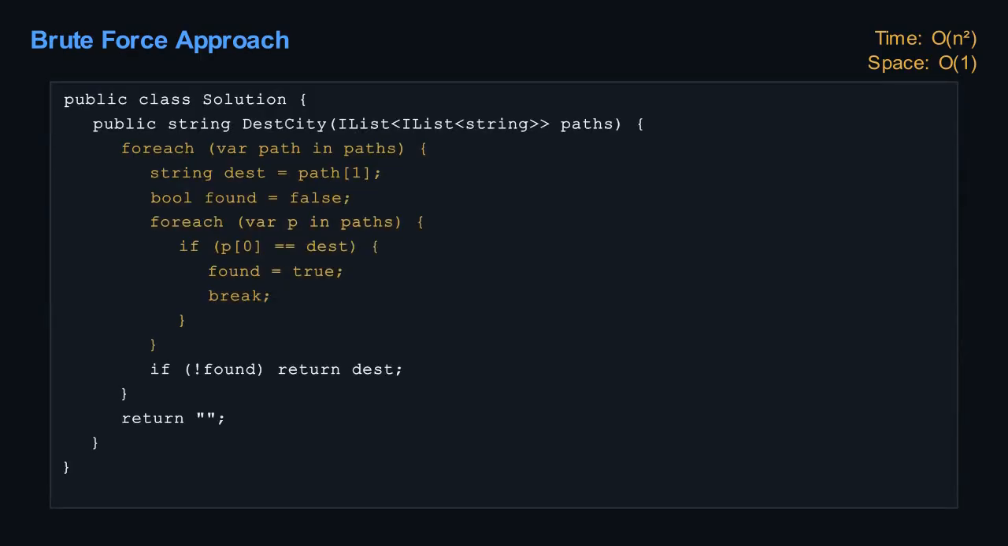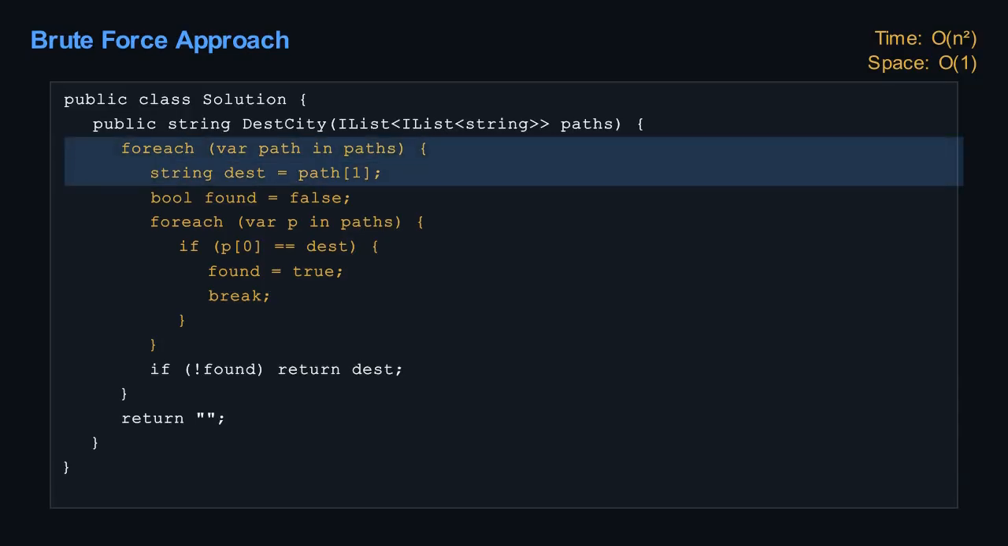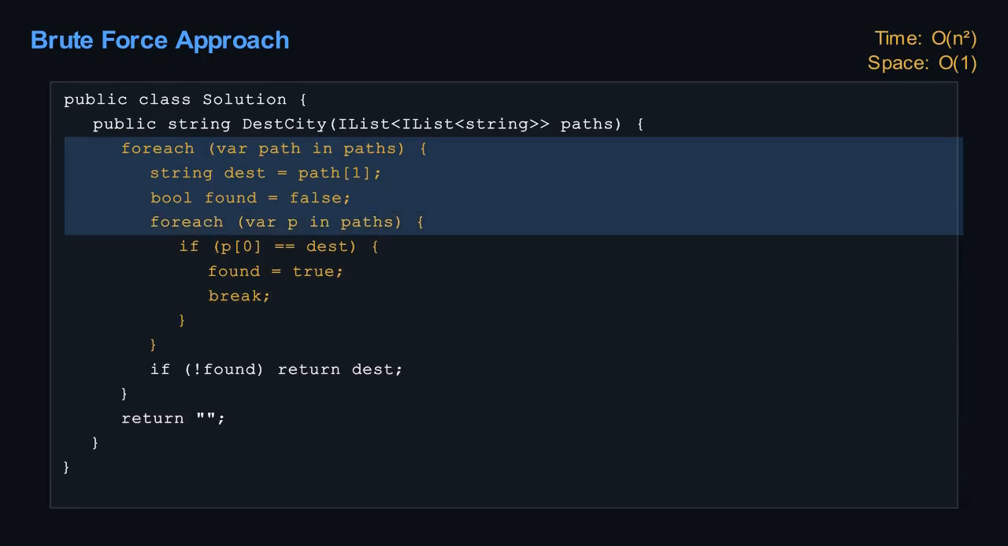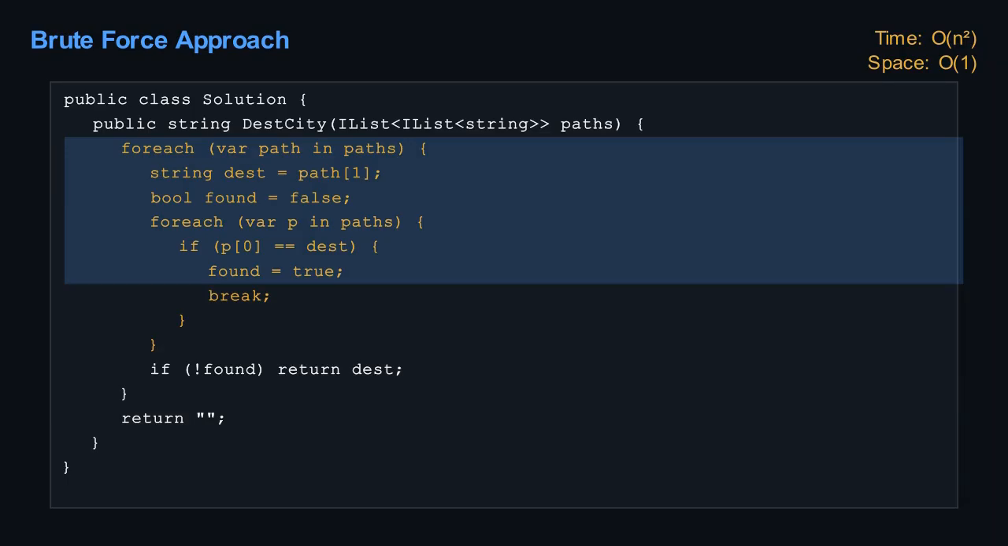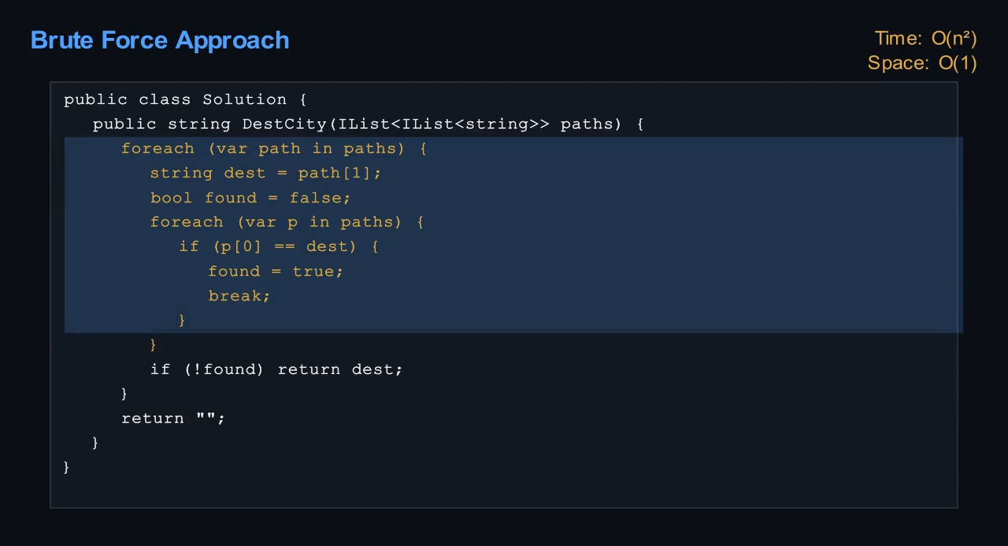The naive approach is to grab each destination city and scan the whole list again, checking whether it ever appears as a source. If it doesn't, we return it. This works but does redundant work. We're rescanning the same source cities repeatedly. For n paths, each check takes linear time, leading to n squared time. Space is constant since we use no extra storage. Fine for tiny inputs, but we can do this in a single pass.